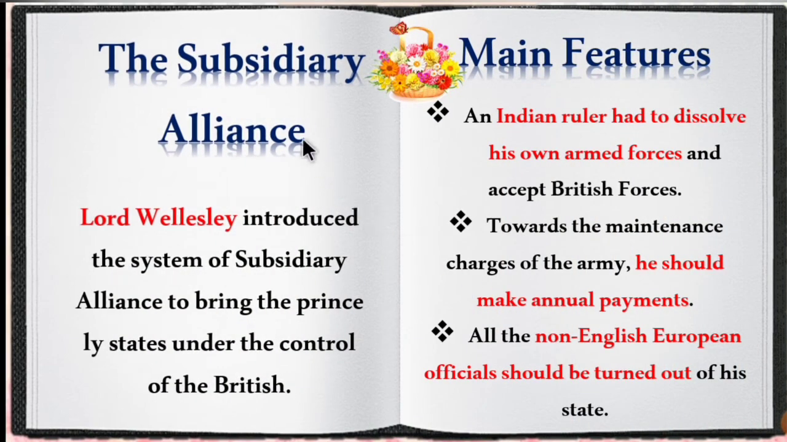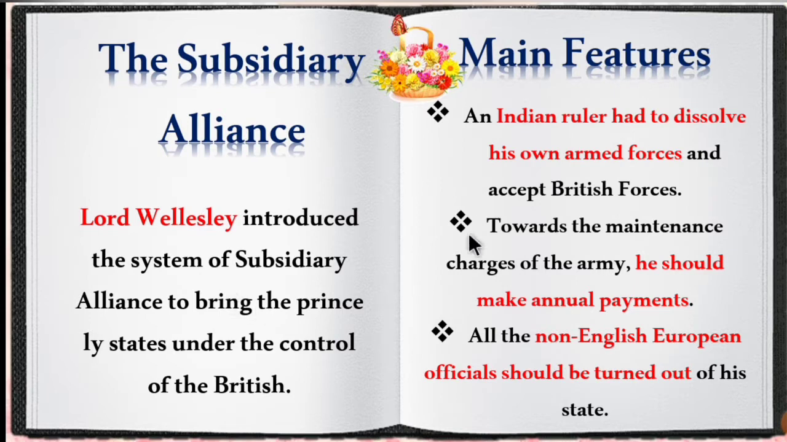Next, we'll move on to the subsidiary alliance. What is the meaning of subsidiary alliance and who introduced this policy? Lord Wellesley introduced the system of subsidiary alliance to bring the princely states under the control of the British. A princely state means a state ruled by a prince.